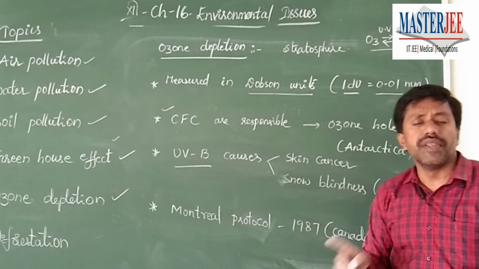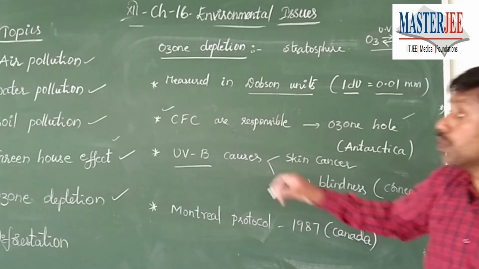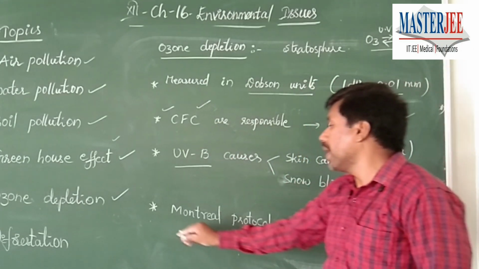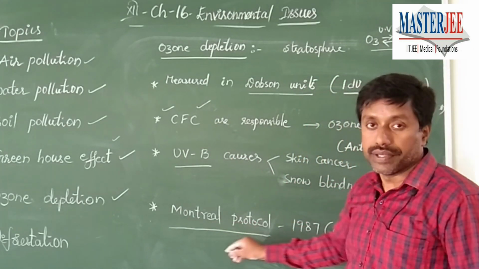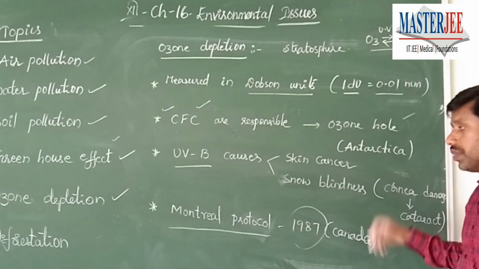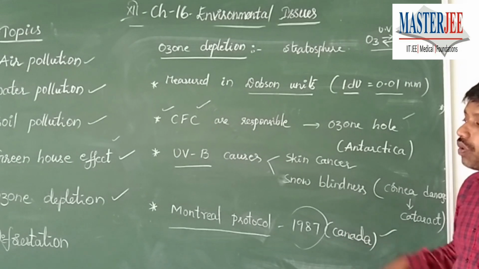Now, in order to reduce ozone damage, that is, to reduce the emission of chlorofluorocarbons, various countries together made a protocol called the Montreal Protocol. This is another important key point. Now, the year and the place, right? These are the important points under ozone depletion.